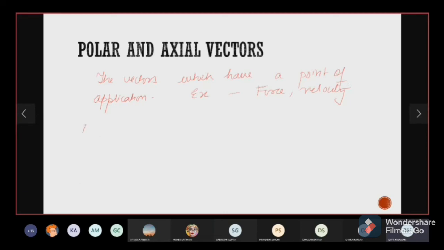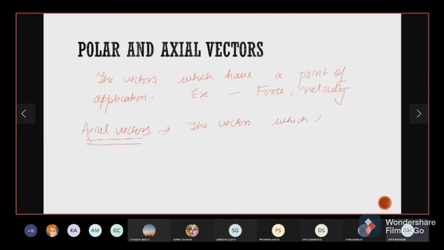In contrast, as the name gives you an indication, axial vectors represent the rotational effect of any particular quantity.